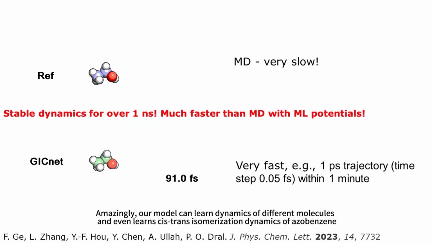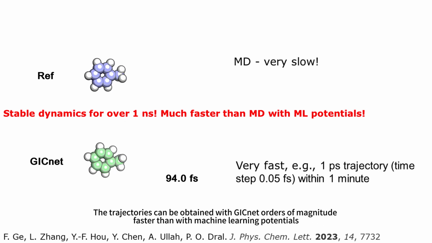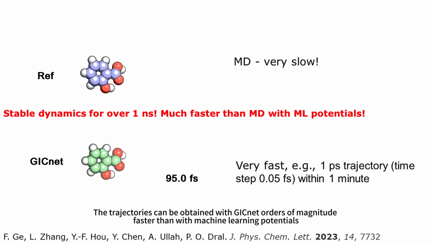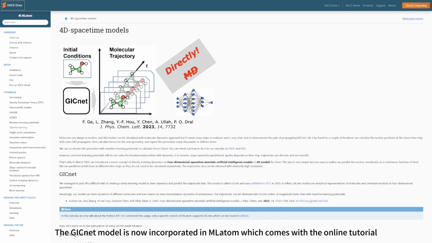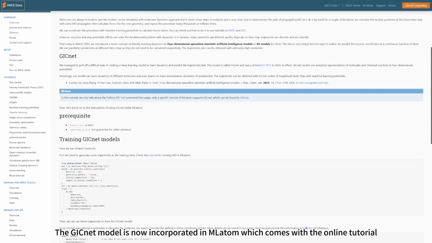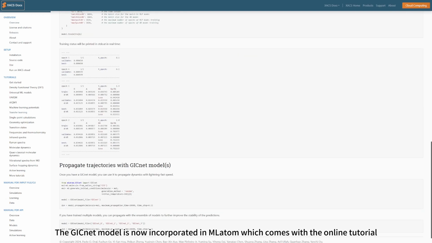Amazingly, our model can learn dynamics of different molecules and even learns cis-trans isomerization dynamics of azobenzene. The trajectories can be obtained with GICnet orders of magnitude faster than with machine learning potentials. The GICnet model is now incorporated in MLatom, which comes with the online tutorial.